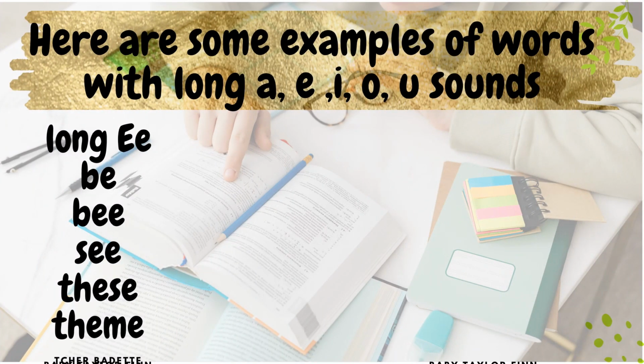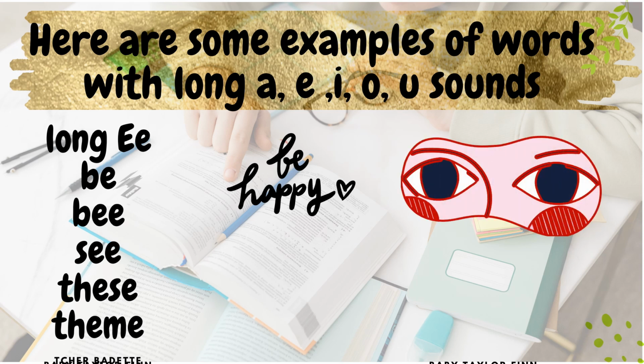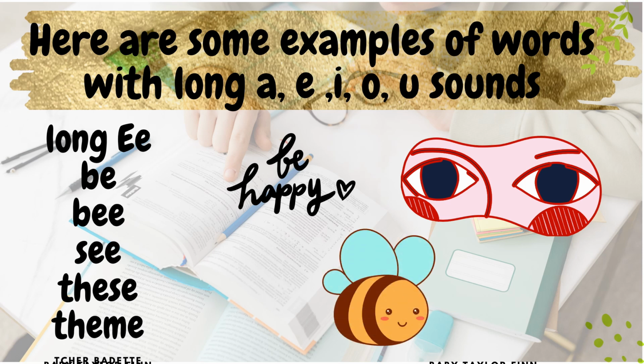Another one, we have the long E sound. So we have B, C, this, and them. So when we say be, in Tagalog and Filipino, maging. So when we say be happy, maging masaya. So this illustration is C. Okay, and the third picture shows a B with a double E. B, E, E. In Filipino, ano to? Bubuyog. Very good.